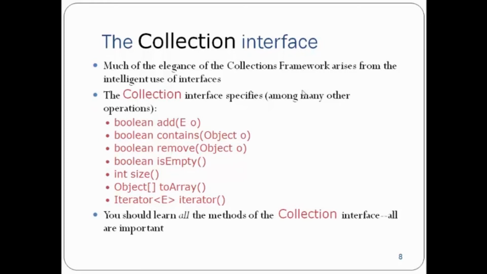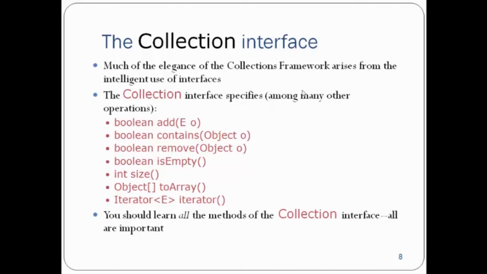Then we have contains, and you pass an object to it. It will tell you whether your collection contains this particular object which you are passing as a parameter or not. Again, it returns a boolean value. After that, we have remove. In remove, you pass the object as a parameter which you want to remove. If you call this method and the object gets successfully removed, then this method will return true, else it will return false.